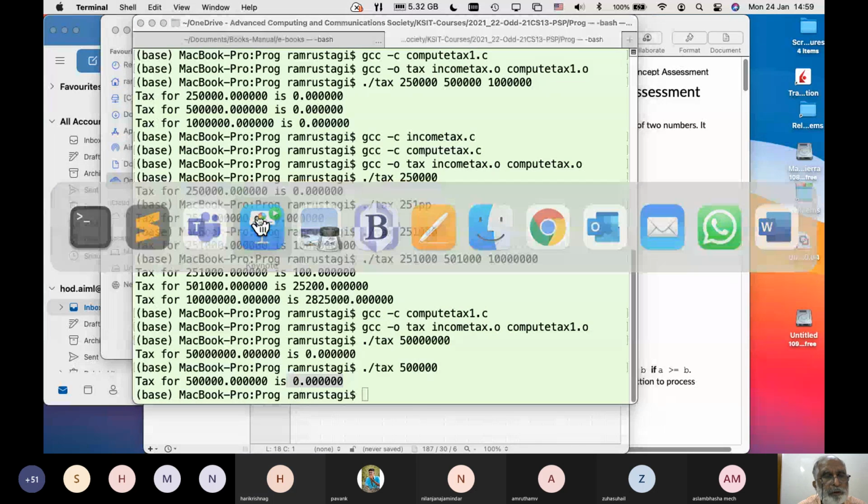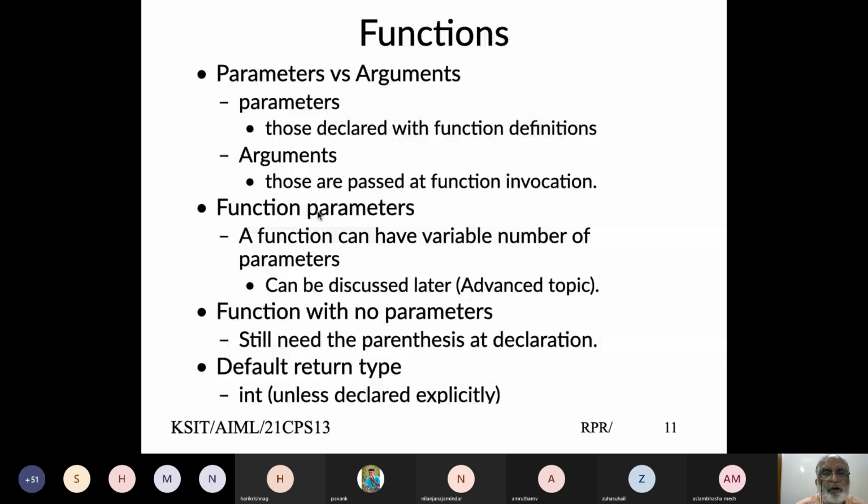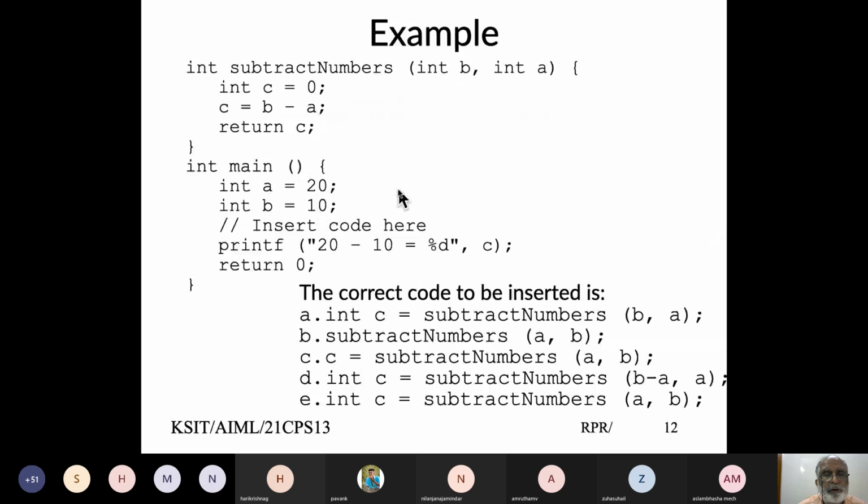So I'm posing a question and then it is up to you to decide. The question is, given this main code, given this function, which of the 5 answers would come in this place here? So this is the insert code. Only one of the 5 is the correct answer. Work it out and we'll discuss in the next class. That's where scoping comes in. Which one would be the correct answer for this code?